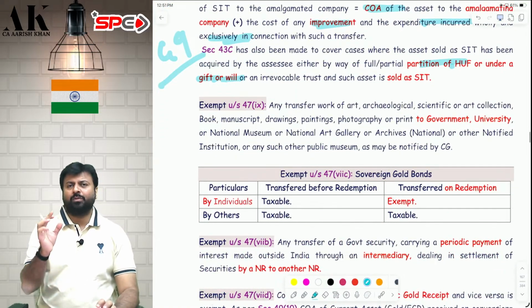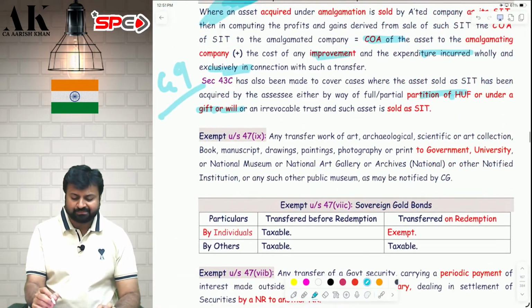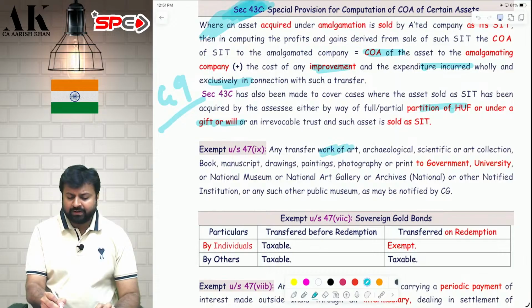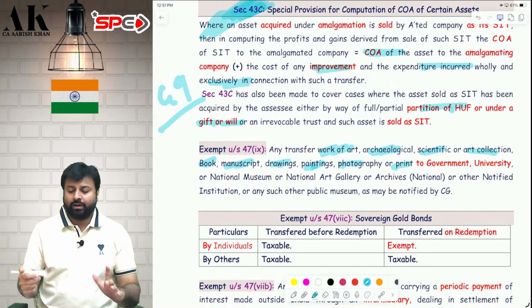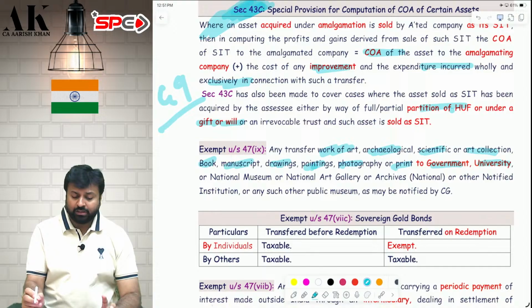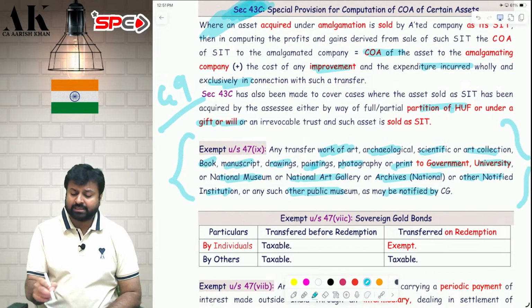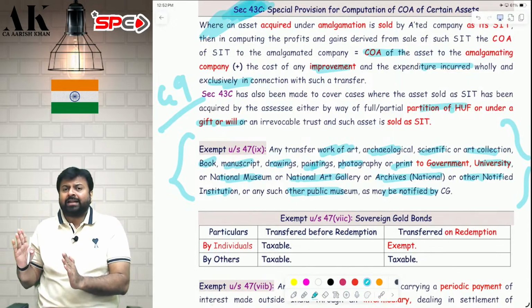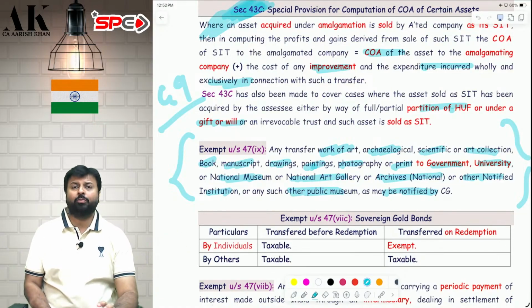Now, let's move on to some small exemptions under section 47. One by one, we will see them. First one: if you transfer any work of art, archaeological collection, scientific or art collection, book, manuscript, drawing, painting, photograph, or print, to whom? These are all artwork. You are transferring to the government, not to normal people. You are transferring to a university, national museum, national art gallery, national archives, or other institution or any public museum which is notified by the central government. Then it is exempt under section 47(ix). I hope it is clear to all of you.